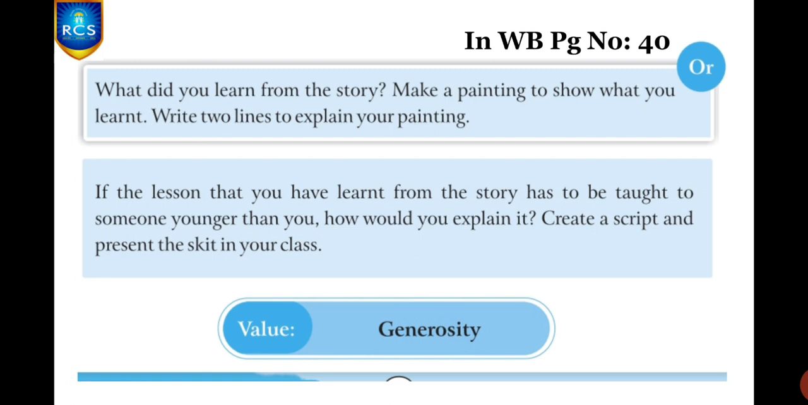Here you can write the dialogues between the 2 different characters or whoever may be the character in your story, and you have to explain the value of being generous to your brother or sister or someone younger than you. Clear, children? These are the 3 different activities. In that you have to choose any one and you have to complete it.